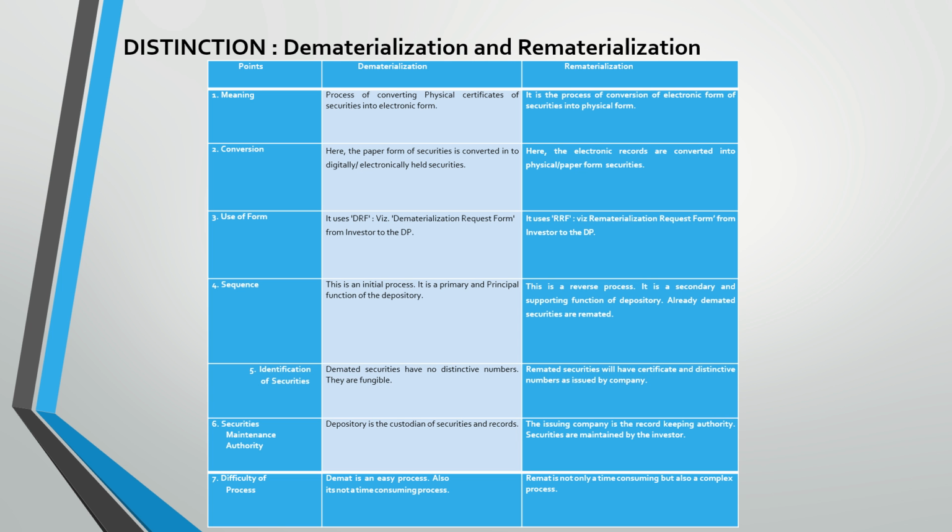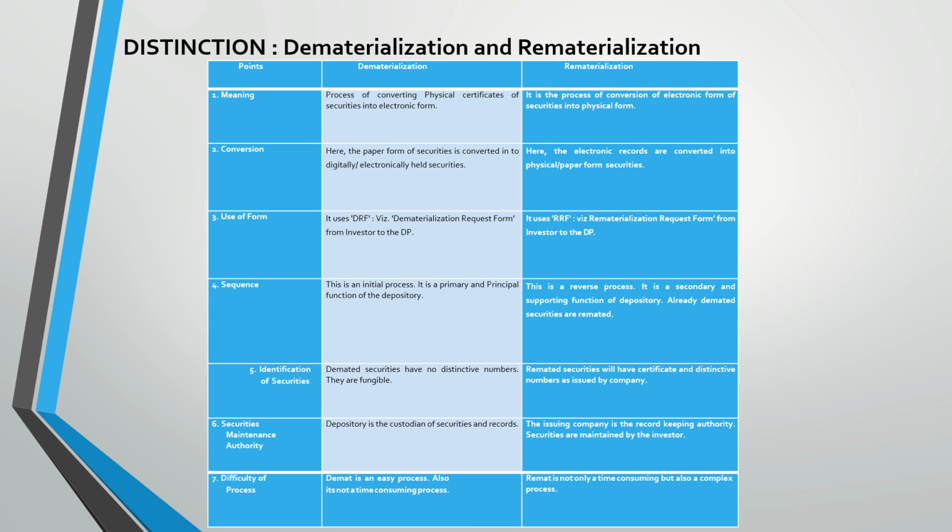Then coming to the second one, conversion. In dematerialization, the paper form of securities is converted into electronic form, whereas in the remat process, the electronic records are converted into physical or paper securities. Then use of form. In dematerialization, DRF is used, that is demat request form, whereas in rematerialization, RRF is used, that is remat request form. Coming to sequence, dematerialization is the initial or primary process, whereas rematerialization is the reverse process.